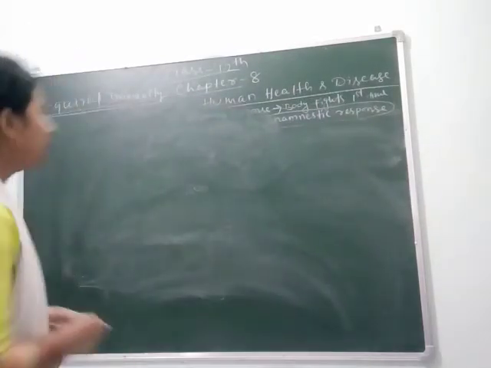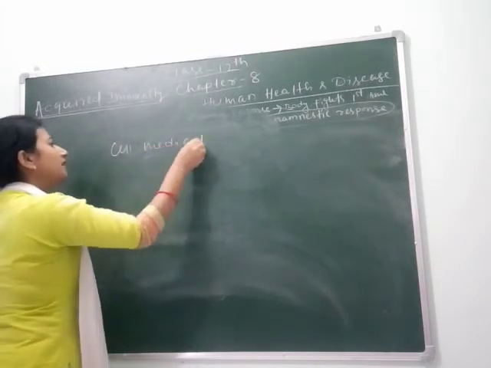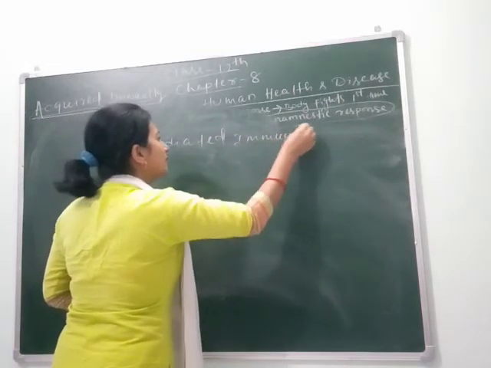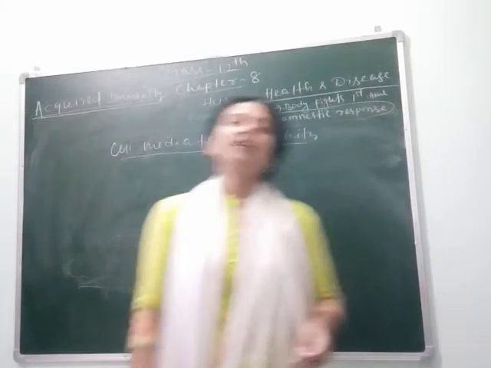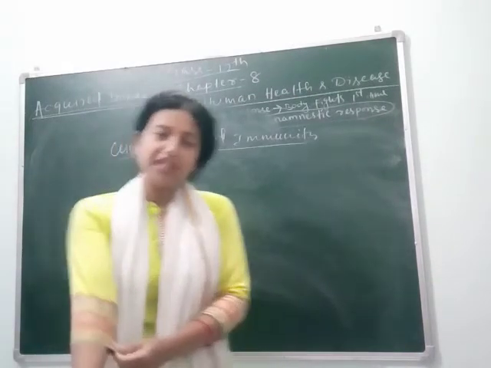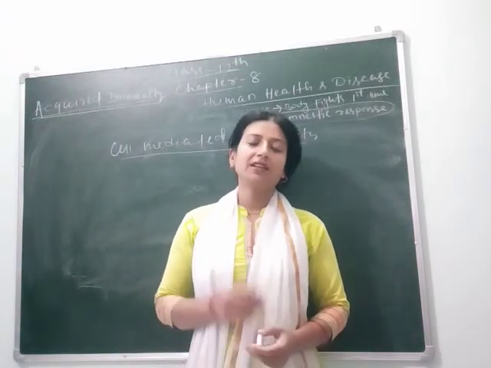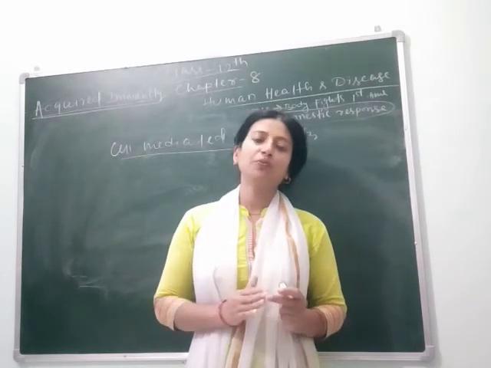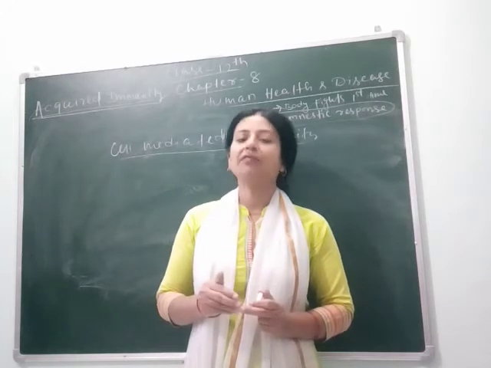Cell mediated immunity means when we have an organ transplantation. Organ transplantation means if someone's kidney gets damaged, liver gets damaged, heart gets damaged, that person needs to be transplanted with a healthy organ. In this case, what happens?